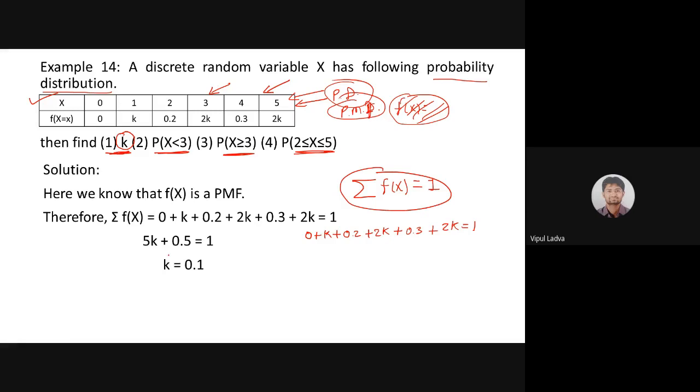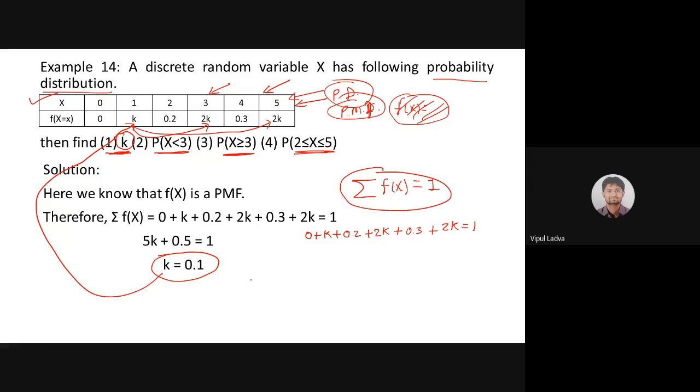Once we are having a value of k, we need to replace that value over here. k यहाँ पे भी replace कर दूंगा और यहाँ पे भी replace कर दूंगा. Then one can easily cross verify whether the addition of this row will be 1. Surely it will be 1. That's it.